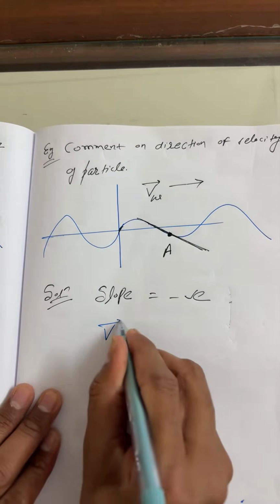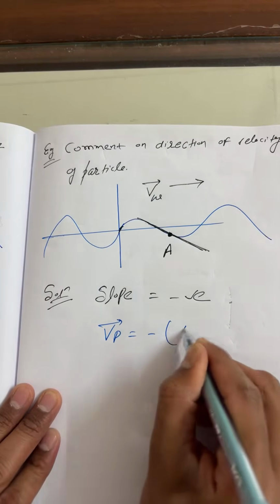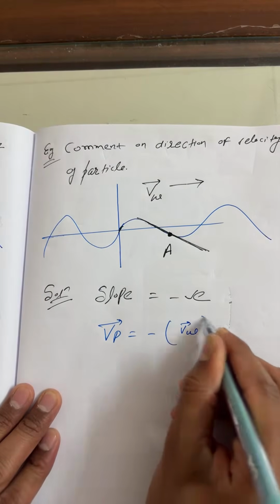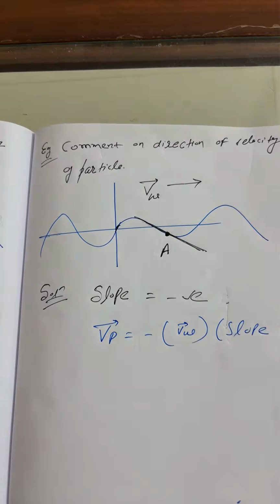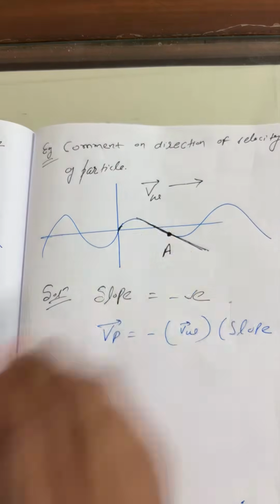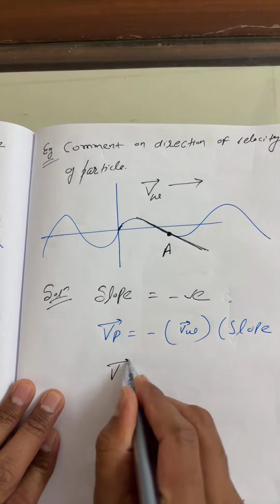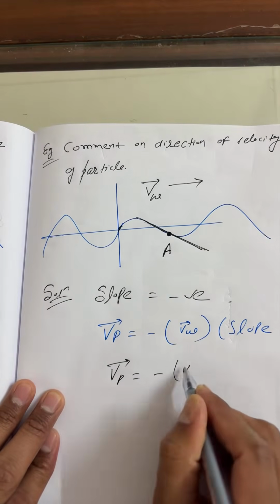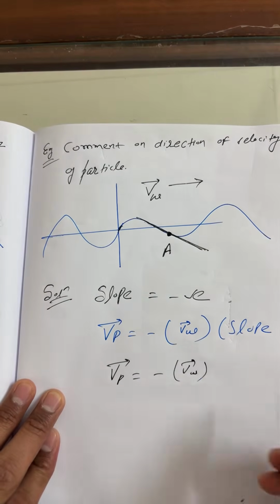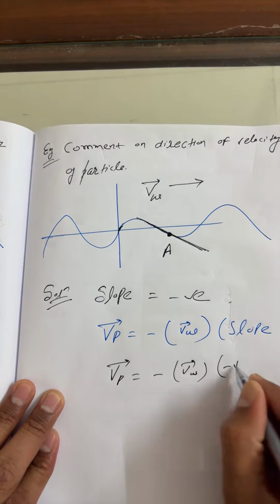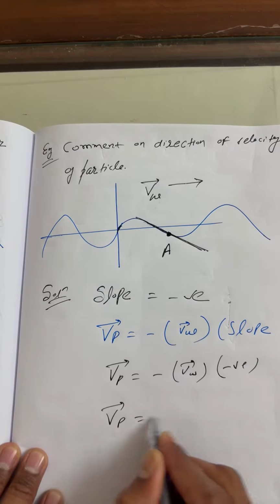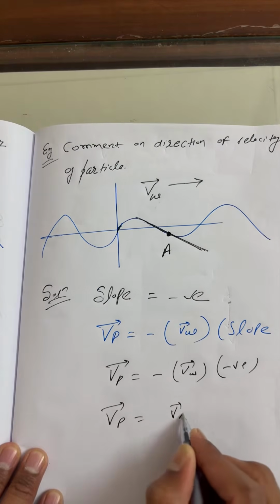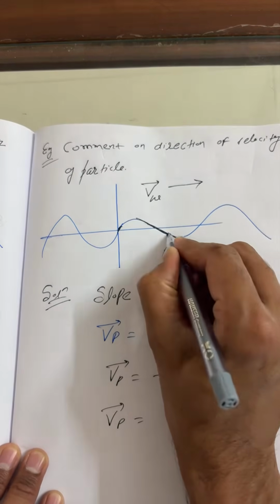I hope all of you remember the formula for velocity of particle: minus times velocity of wave into the slope. Here the velocity of wave is positive, and the slope is negative. So minus times positive velocity of wave into negative slope gives a positive value.